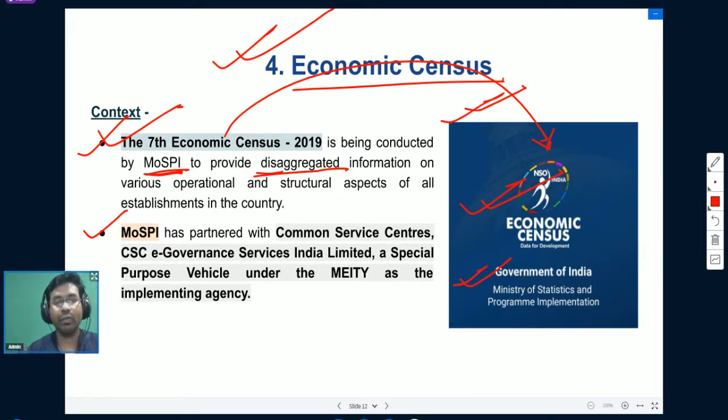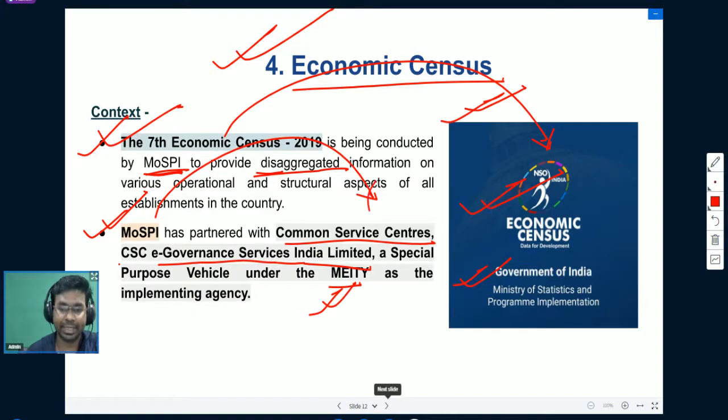For the purpose of conducting the seventh economic census, the Ministry of Statistics and Program Implementation has partnered with Common Services Centers, CSC E-Governance Services India Limited, which is a special purpose vehicle under the Ministry of Electronics and Information Technology, in short known as MeitY, as the implementing agency.